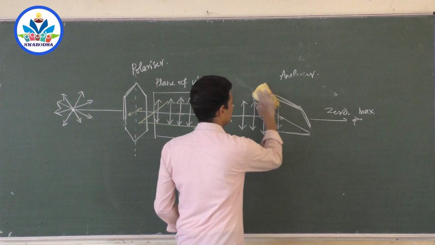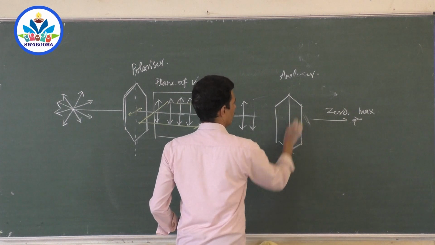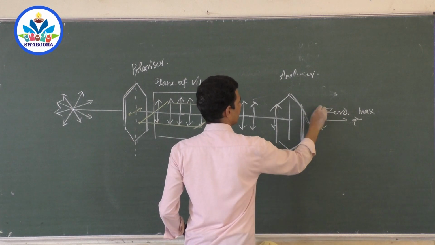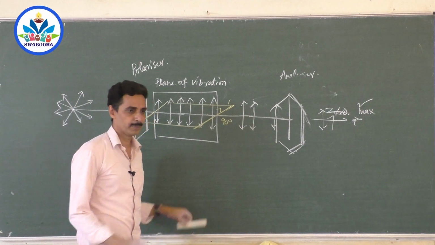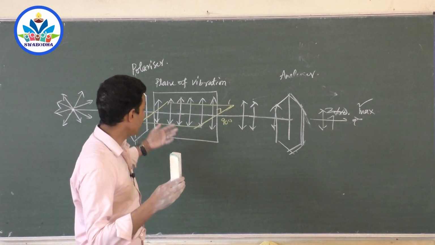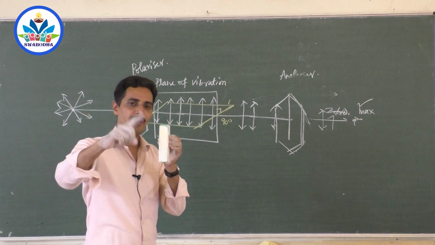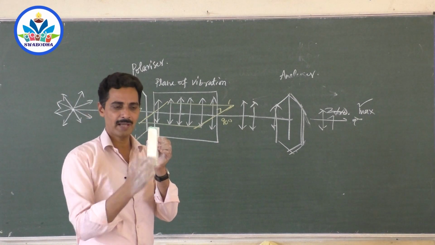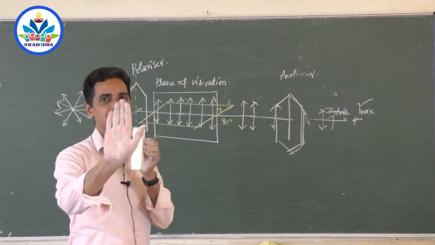Now again turn it by 90 degrees. Turn it like this. Now again you get maximum light, right? Again this becomes maximum. Hope you have followed. So if you have a polarizer and analyzer in front of you, you can test whether the light is polarized or not. Unpolarized light is made to fall on the polarizer. If this is the pass axis, only these electric field vibrations will pass out. Hold the analyzer parallel to it. Then the electric field vibrations parallel to this axis will pass through the analyzer also and reach you. You will get maximum light.